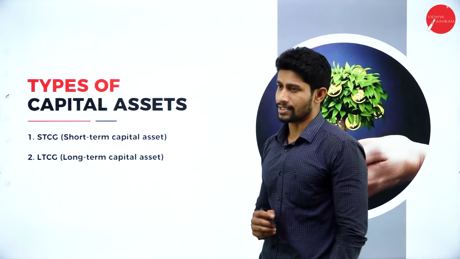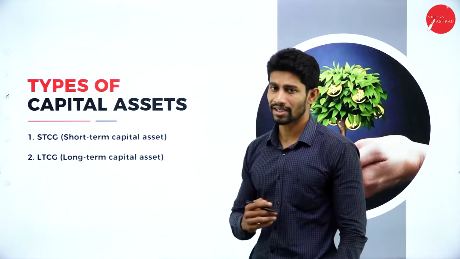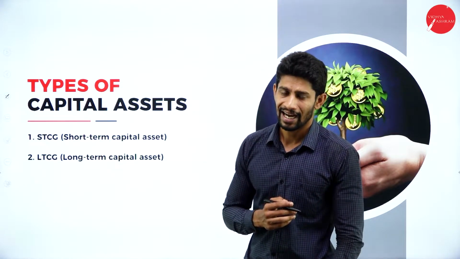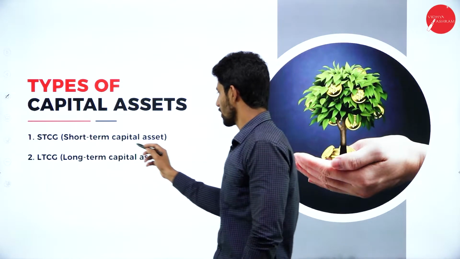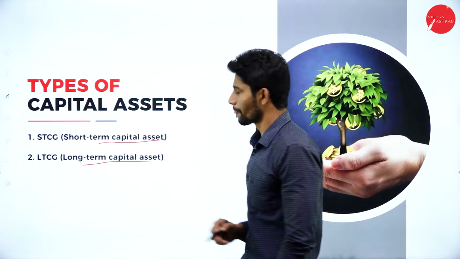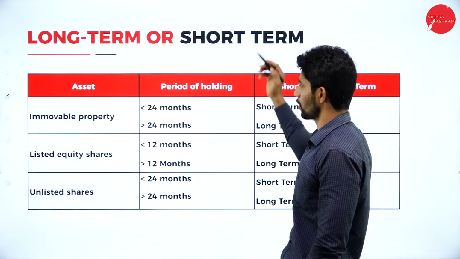Types of capital assets. We have two types of capital assets. One is the short-term capital asset. The other one is the long-term capital asset. Next, long-term or short-term.